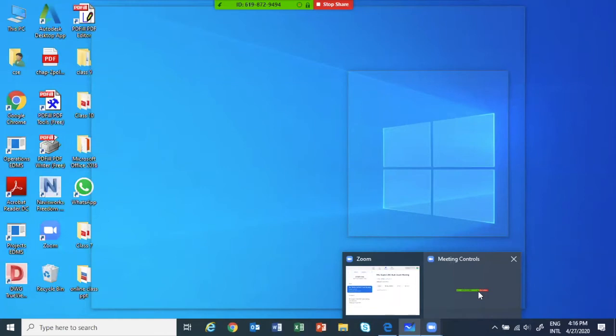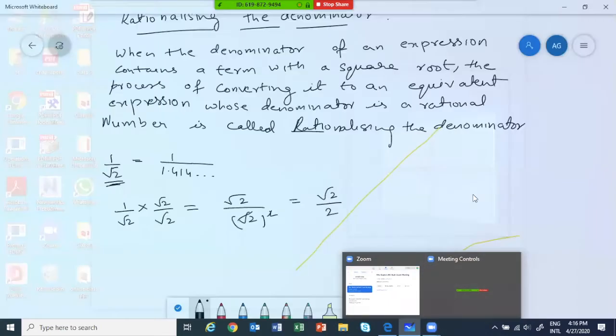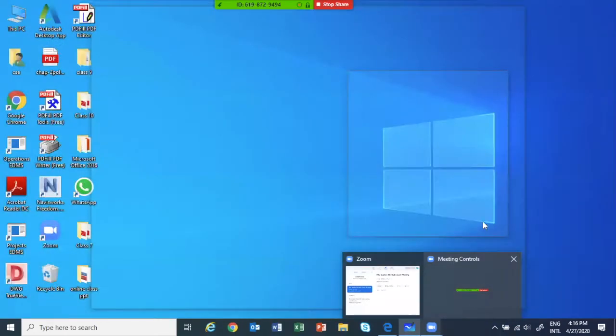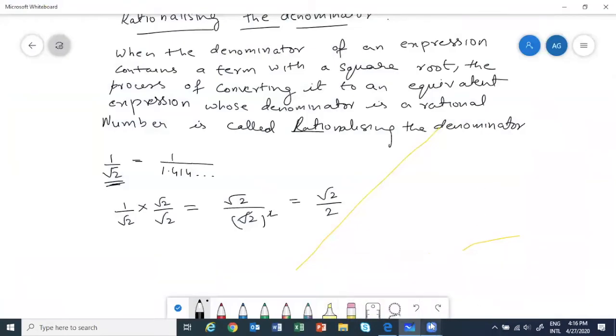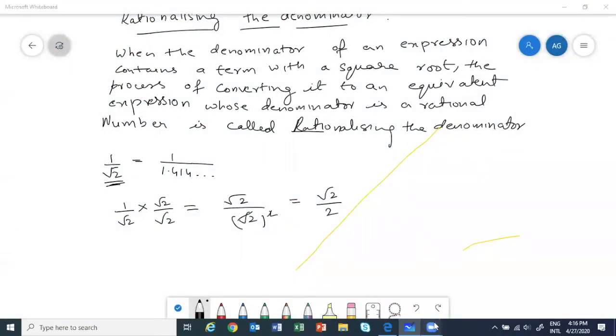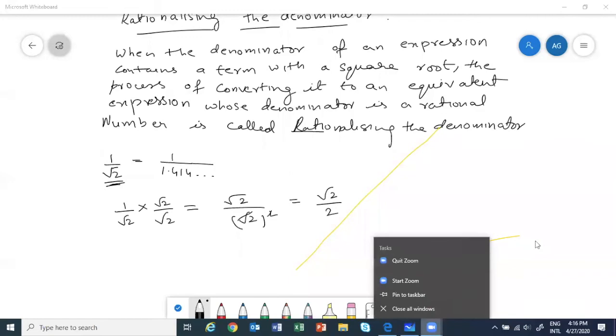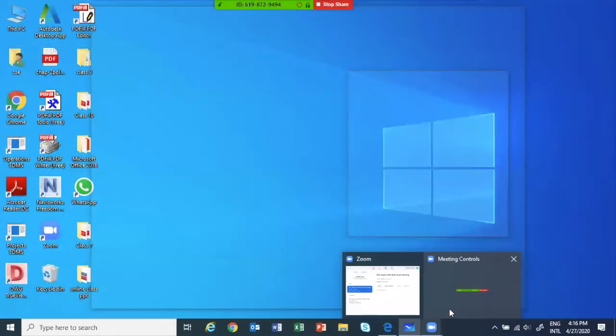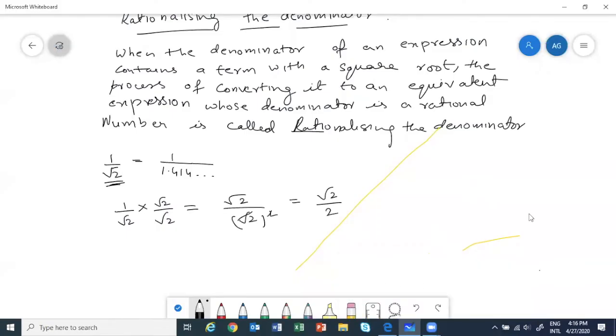Aditi, we subtract the numerator and denominator by minus root 2? No, no, no, Aditi. We can't subtract. We are multiplying and dividing. We multiply and divide by root 2.